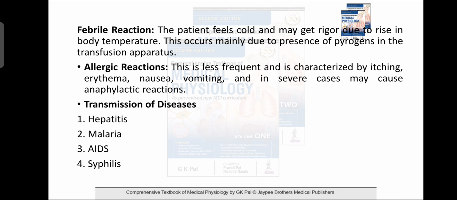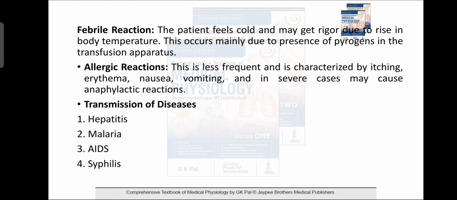Also, due to blood transfusions, some diseases can occur like hepatitis, AIDS, syphilis, and malaria, which are transmitted by blood transfusion. So this is all about blood transfusion and its method, indication, and complications.